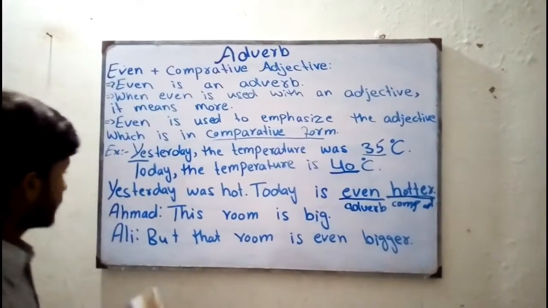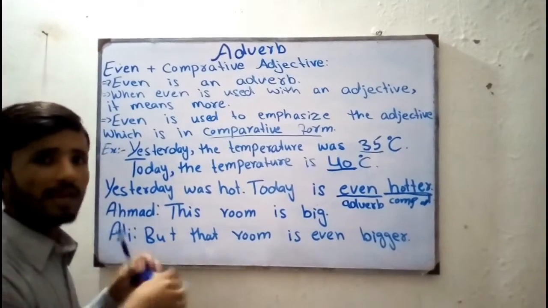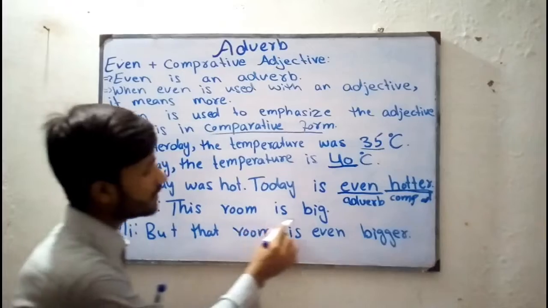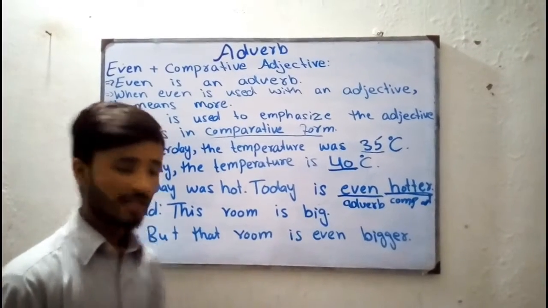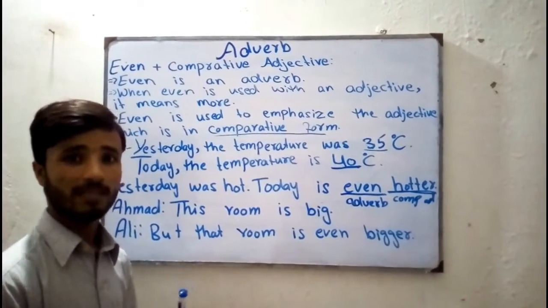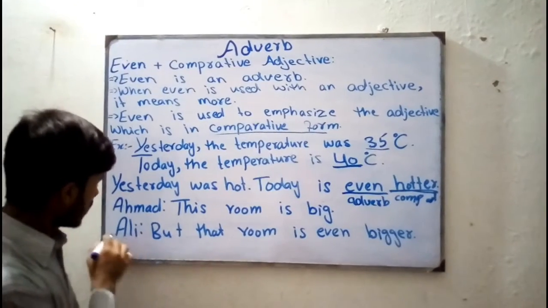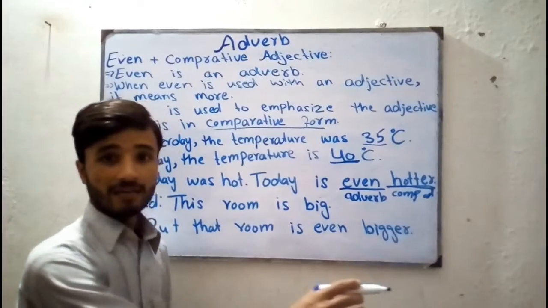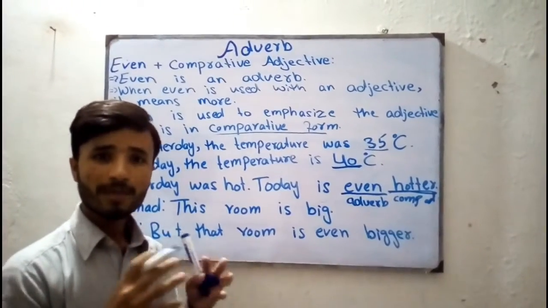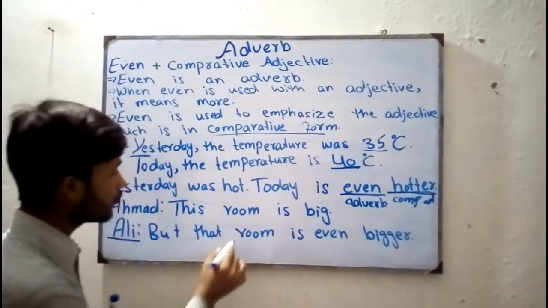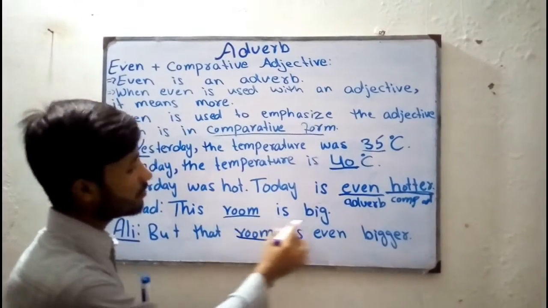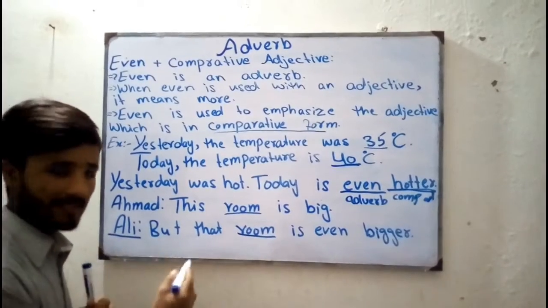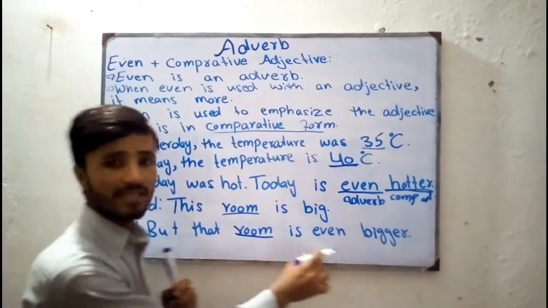See a second example. Ahmad says to Ali that this room is big. Now what does he reply? Ali replies that, but that room is even bigger. Now they are comparing rooms, right? This room is big, Ahmad says, and Ali replies to him, but that room is even bigger.